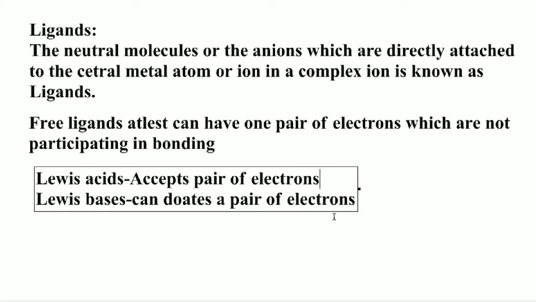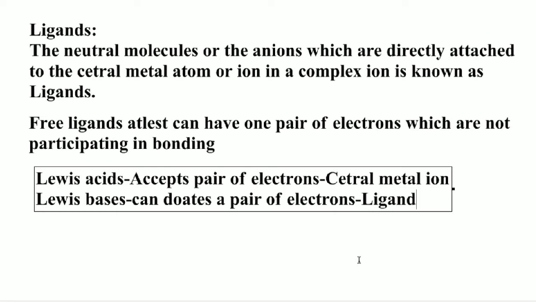The central metal atom or central metal ion acts as an electron pair acceptor, therefore it acts as a Lewis acid. Similarly, the ligand can donate a pair of electrons to the central metal atom or ion. Therefore, ligands act as Lewis bases and central metal ions act as Lewis acids.